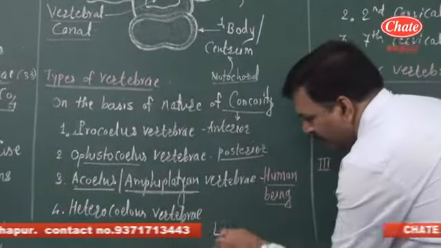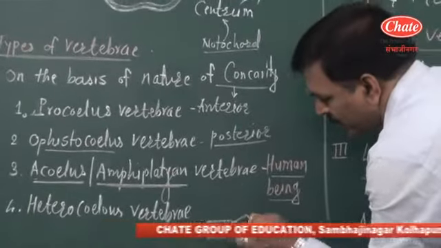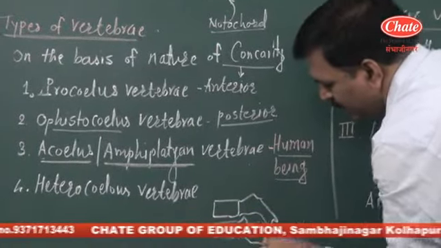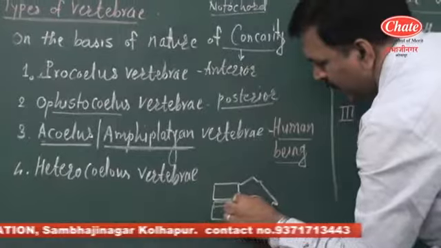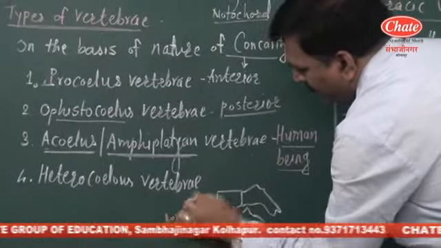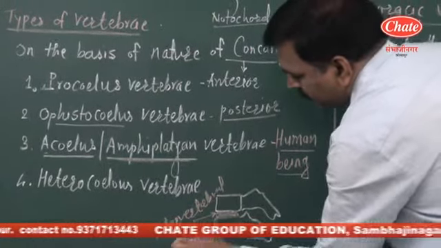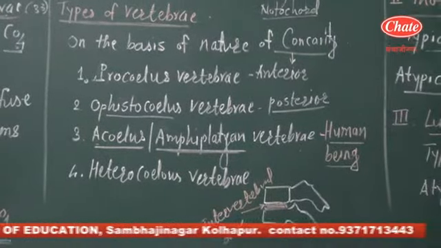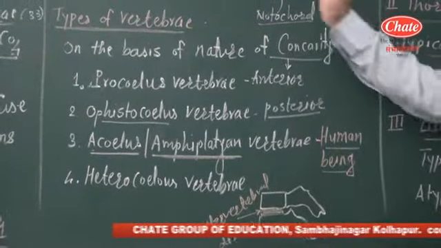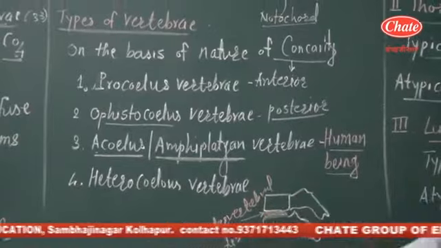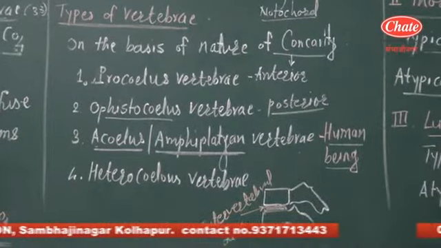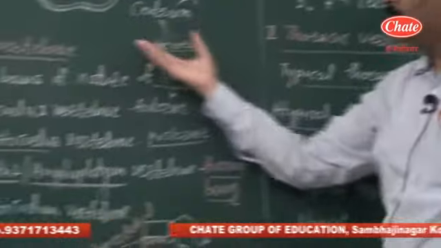That's why the centra of two vertebrae in human beings get connected with each other by a disc termed the intervertebral disc. So remember, the intervertebral disc is present between two vertebrae, and that's why our vertebral column provides some flexibility, and the intervertebral disc shows an amphiarthrosis type of joint. Okay, this is the nature of the centrum.